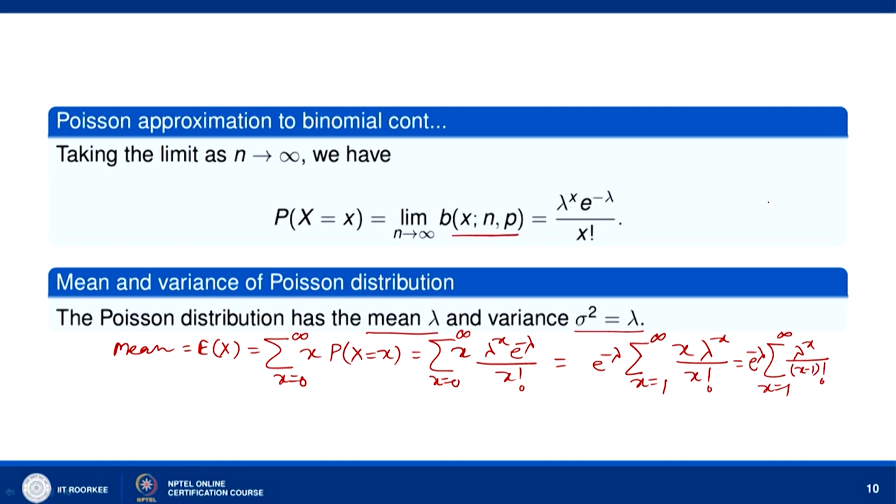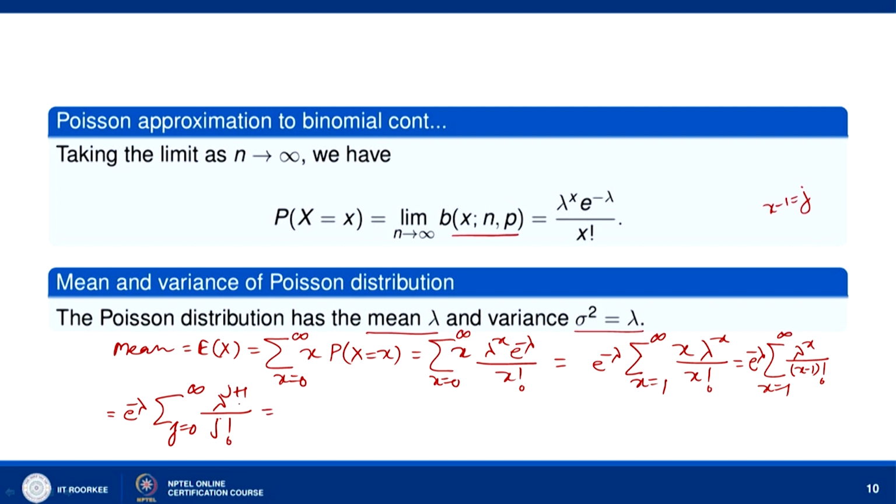Now, let us take x minus 1 equal to j. So, then it is equal to e to the power minus lambda sigma over j equal to 0 to infinity, lambda to the power x, which is now lambda to the power j plus 1, divided by j factorial. When x is 1, j is 0, and when x is infinity, j is infinity.